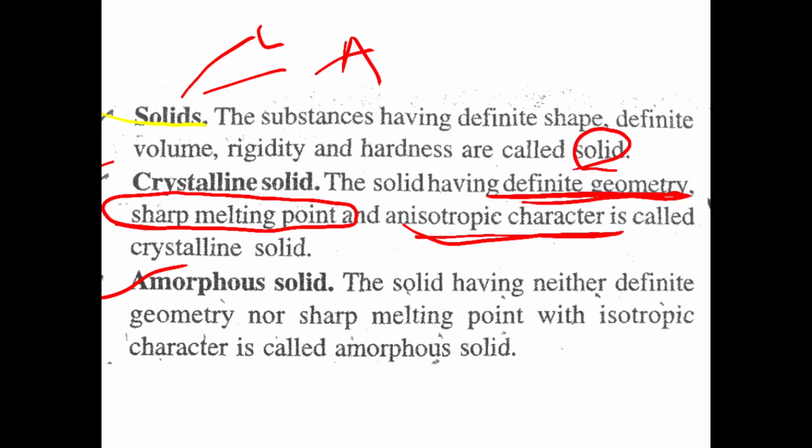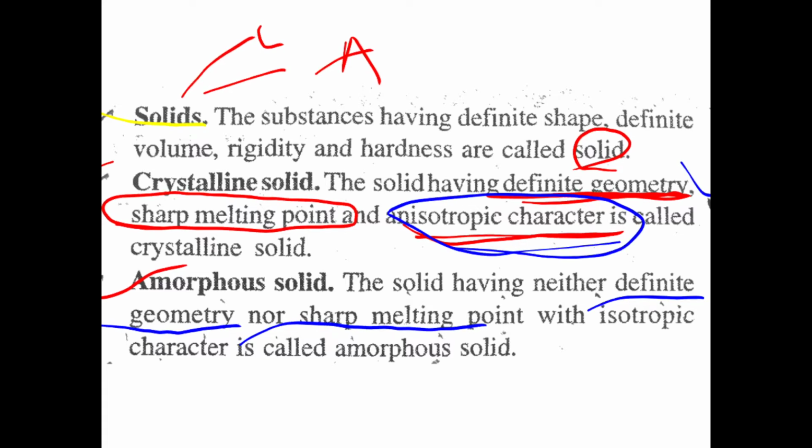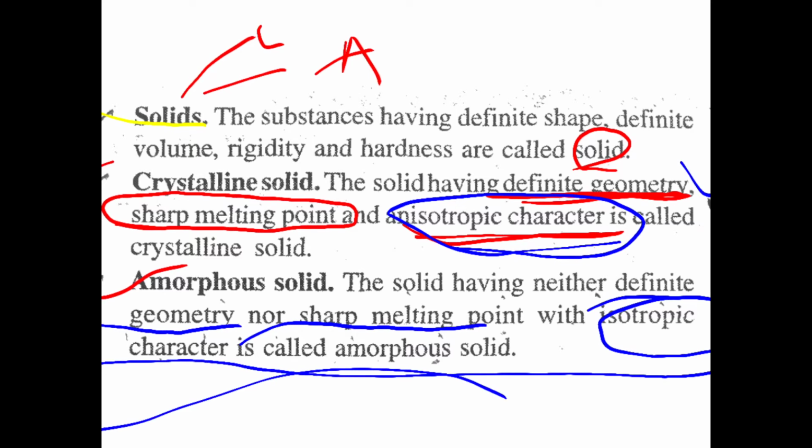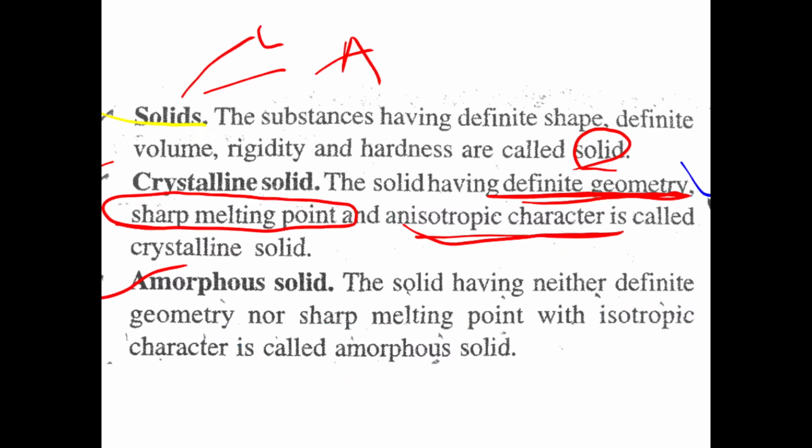Then amorphous solid. What is amorphous solid? It is the opposite of the crystalline. So if the crystalline solid has definite geometry, then the amorphous solid does not have definite geometry. It has neither definite geometry nor sharp melting point, and it has isotropic character, whereas crystalline solid has anisotropic character. Okay, I think you can understand.